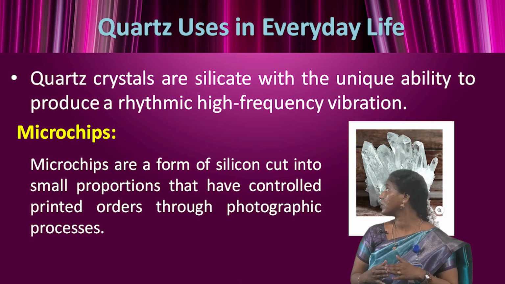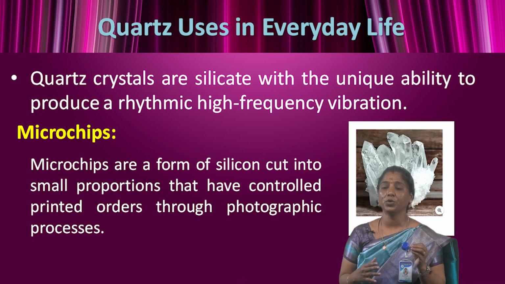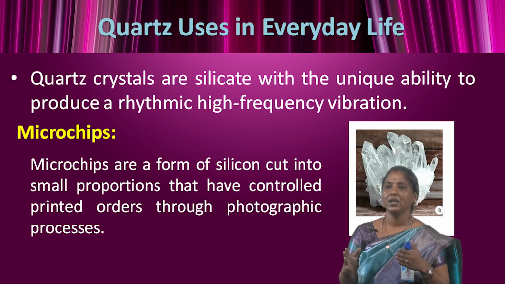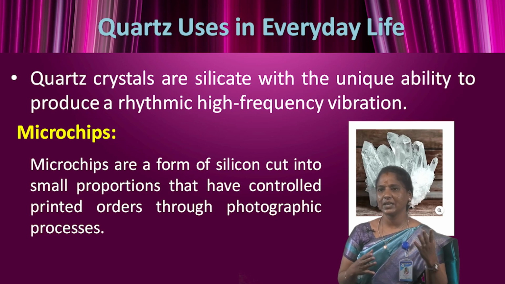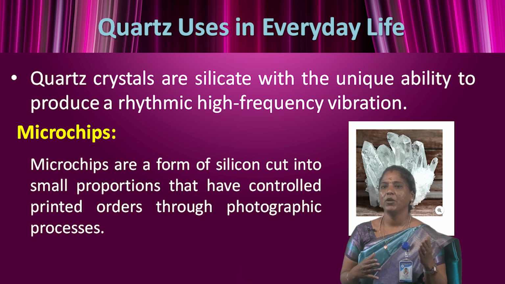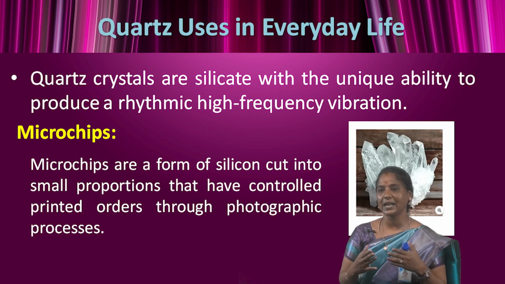And next, quartz uses in everyday life. Quartz crystals are silicate with the unique ability to produce a rhythmic and high frequency vibration. For this reason, these crystals are used to make accelerometers, and are used in clocks, radios and pressure gauges. The crystal emits a rhythmic beat when connected to an electrical source, and the oscillations can be locked, usually in the range of megahertz, which is 1 million cycles per second.